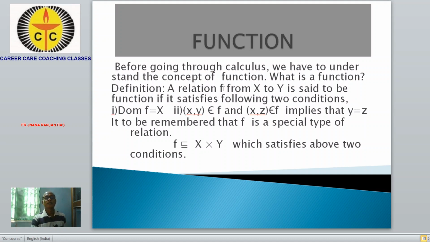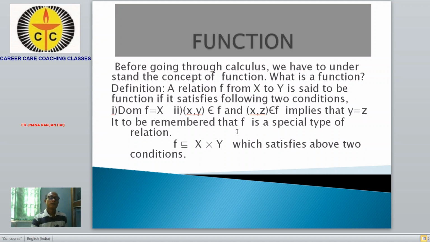Suppose we take a relation from x to y. It is said to be a function if it satisfies two conditions: first, domain f is equal to x, and secondly, if one ordered pair (x, y) belongs to f and another ordered pair (x, z) belongs to f, then you must conclude that y is equal to z.